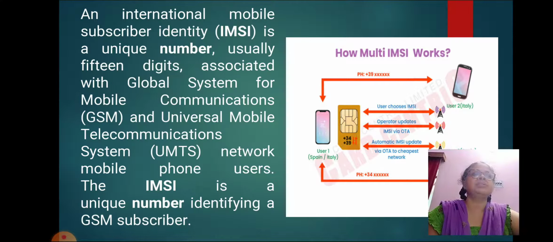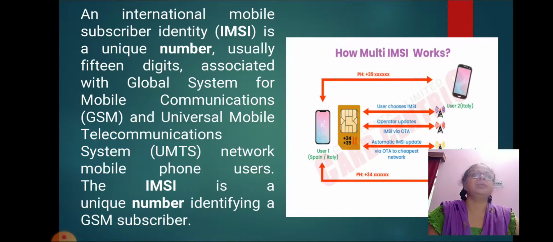IMSI comprises mainly three parts: the Mobile Country Code, MCC, 3 decimal places, which is internationally standardized. Then the Mobile Network Code, MNC, which consists of 2 decimal places for unique identification of the mobile network within the country.